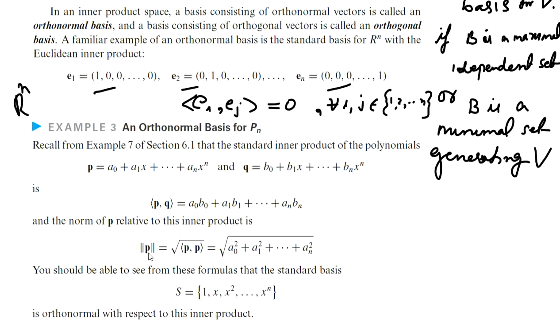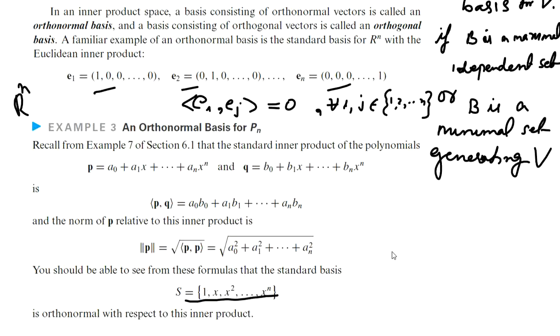So here the norm of P can be evaluated as the square root of the inner product of P with P, and it will be the square root of A0 square plus A1 square plus etc. plus An square. And here you can see that this set S containing the vectors 1, x, x square, etc., x raised to n, forms an orthonormal basis for the vector space.